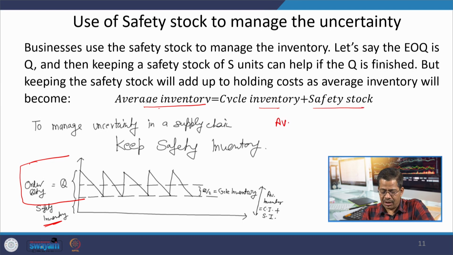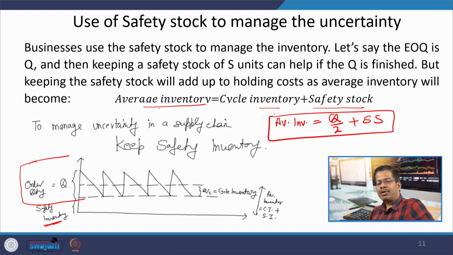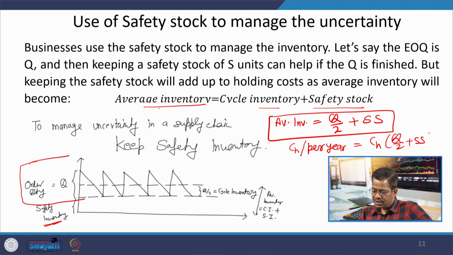So, my average inventory equals Q by 2 plus safety stock, and therefore my cost of holding is also going to increase, because now the cost of holding per year, CH, will be CH into Q by 2 plus safety stock. So, all of a sudden my cost of keeping the inventory is going up.